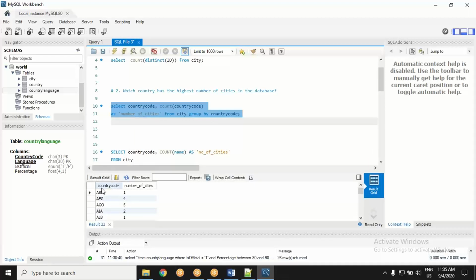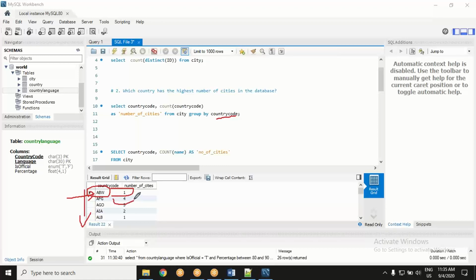It will print all the countries and the number of cities in those countries. But you have not ordered by, so by default it is giving in order of country code, the variable it has grouped by. So first is ABW, then AFG, then AGO, and so on. It is coming in order of country codes, and it is showing you the number of cities.